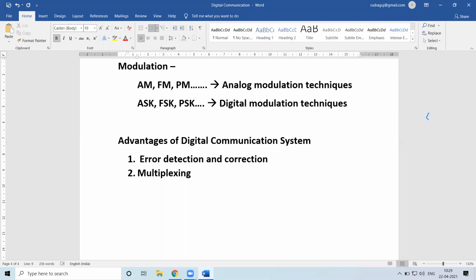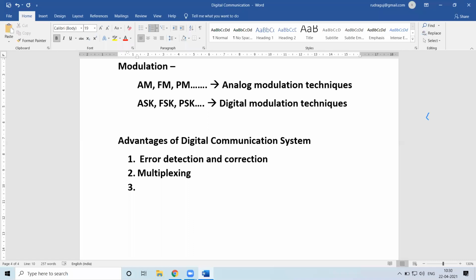Even in analog communication, if you remember, you can use time division multiplexing and other multiplexing techniques. But since the data is continuous, you have to take care of a number of things. Since the data is in zeros and ones, you can multiplex this information easily, because of which multiplexing becomes easy in digital communication systems.